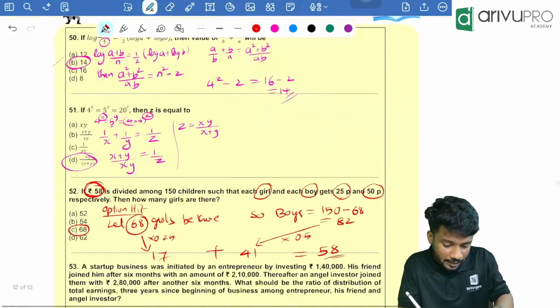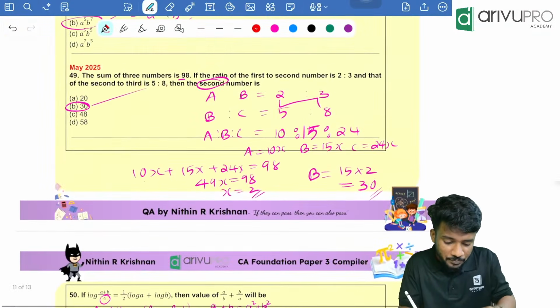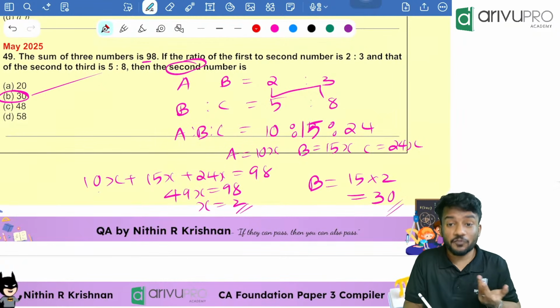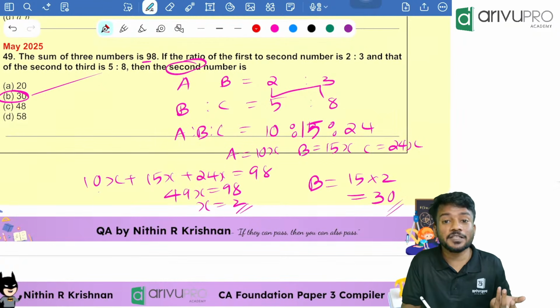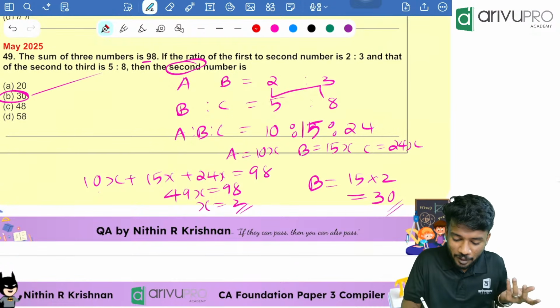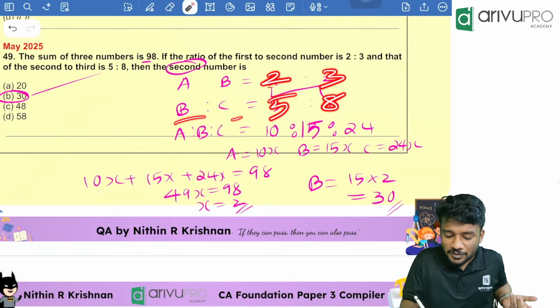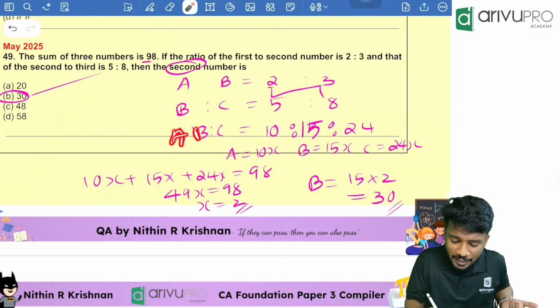Vaishnavi, 49 again. Which question was it? Yes, direct question only. Look here, this is of the form where we are finding a continued ratio, A is to B is to C. We have A is to B already given, that is 2 is to 3. Then B is to C is already given, 5 is to 8.